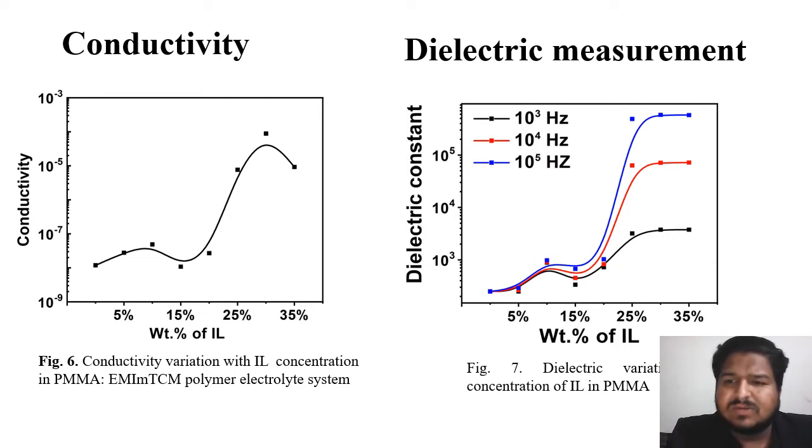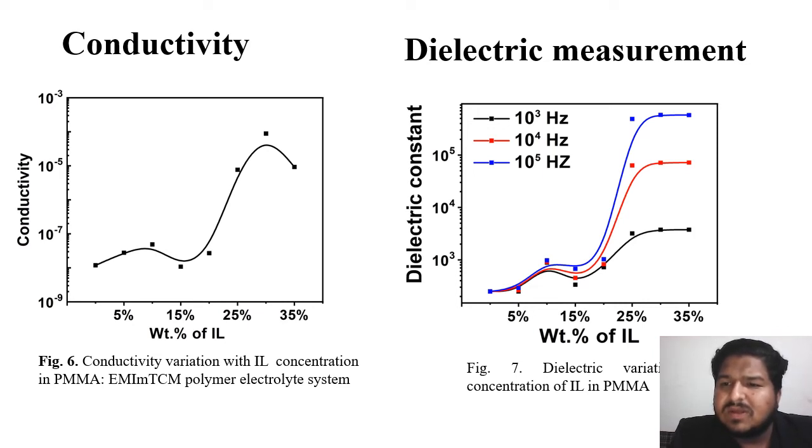Okay, and a similar pattern we can observe in the dielectric measurement. Basically, we study dielectric to fix a relation between ionic conductivity and dielectric. We have evaluated the dielectric constant of IL in the polymer matrix ranging from 5-8% to 35-8% at three different frequencies, as you can see from the figure, indicated in colors red, black, and the third one is, sorry, blue one.